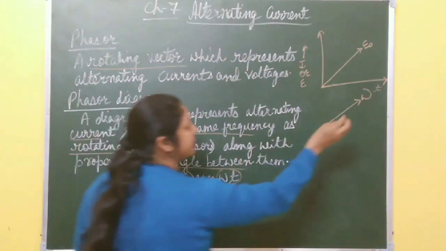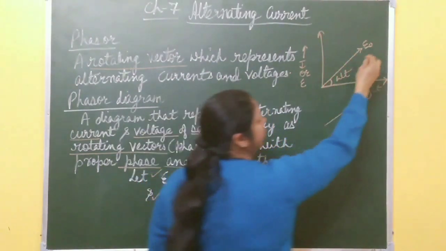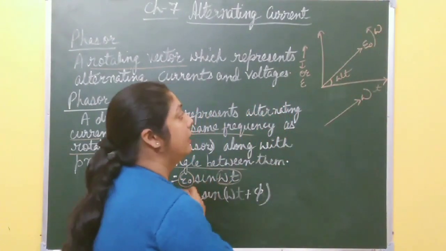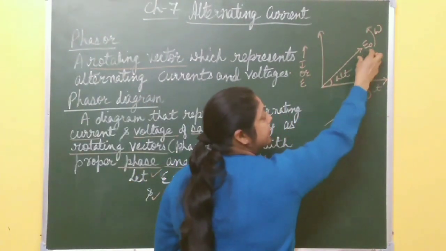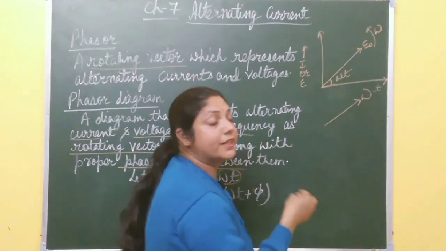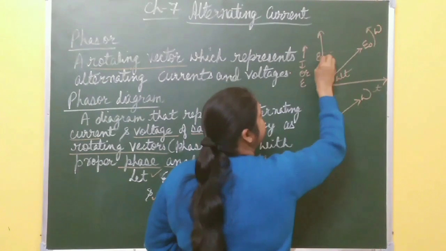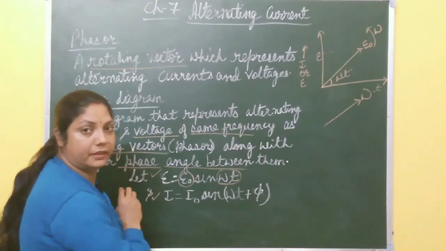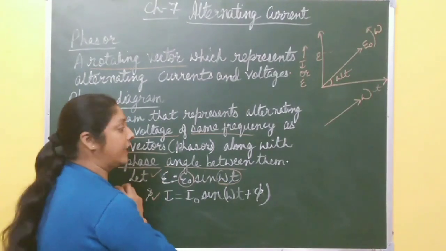Omega t with this x-axis. So this angle is omega t, and this vector E naught rotates with angular frequency, or you can say angular velocity omega, and this alternating voltage, this is the peak value. This vector represents the peak magnitude, the peak value, right? And if you want to find alternating voltage at any instant of time, just draw its projection, right? So this represents alternating voltage at any instant of time, E equal to E naught sine omega t, right? So this is the phasor diagram of this quantity E equal to E naught sine omega t.